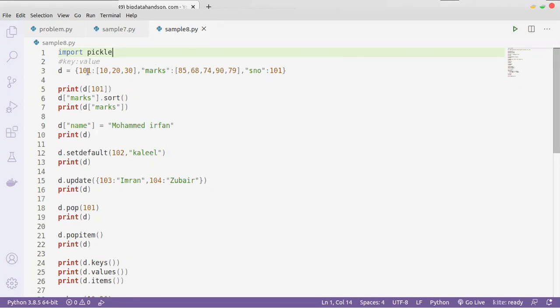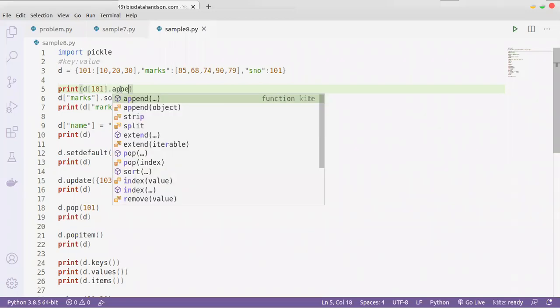See here, 101 colon 10, 20, 30 is present in the list. Then what we need to do is add 40 here. In that case, consider this as a list. How can you add a value in the list? Using the append function, right? Now d of 101 is a list. Imagine this is a list, we can add using append.